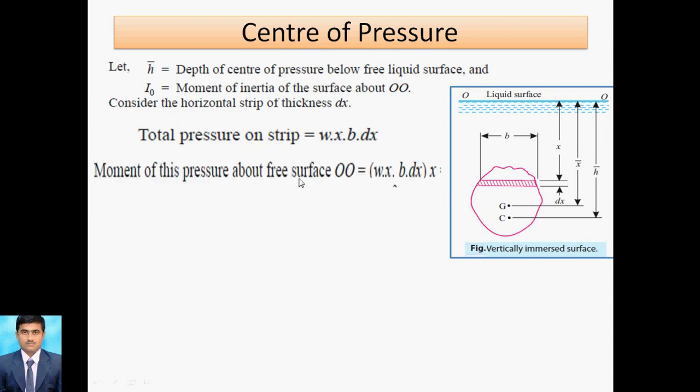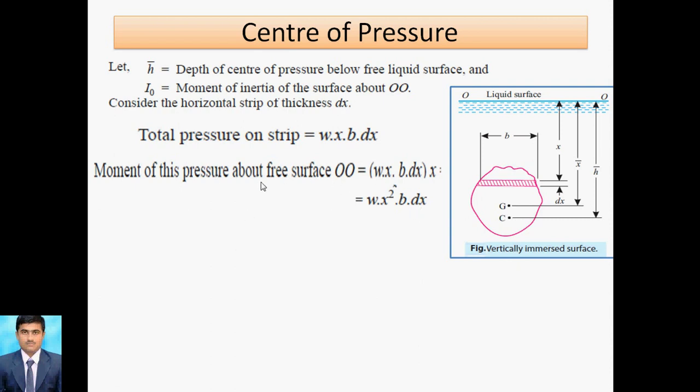Now we move to the moment. How do we take moments for this? If you take the moment about the surface O, this is the total pressure. The total pressure acts at point C. Look at this point C where the total pressure will act. So these points help in the multiplication with the distance from the free surface, so this is x. The total pressure about that strip acts here, and we can take the moment about it. That's why it becomes x. Now, simplifying this, we get W x square b dx.